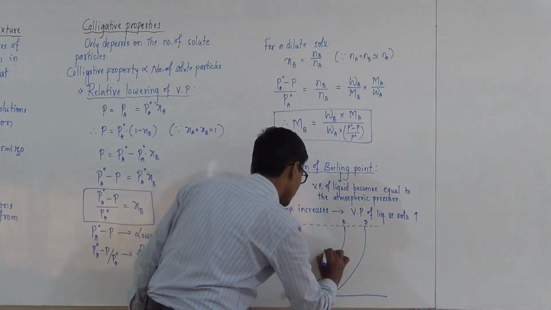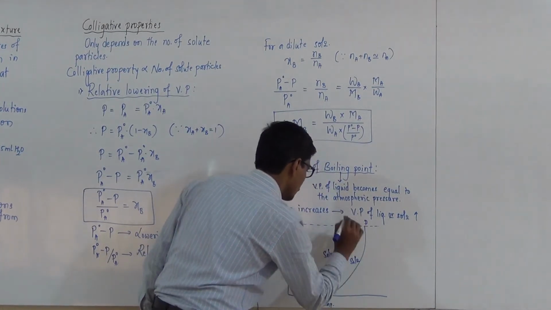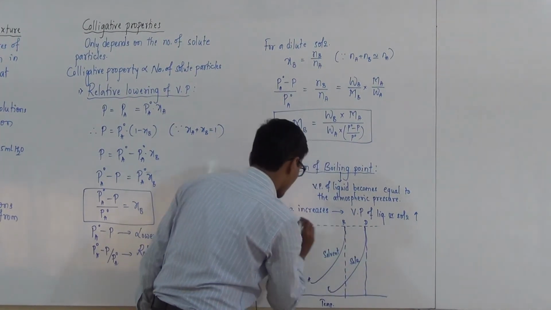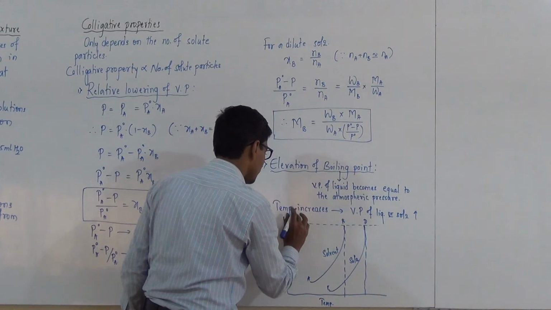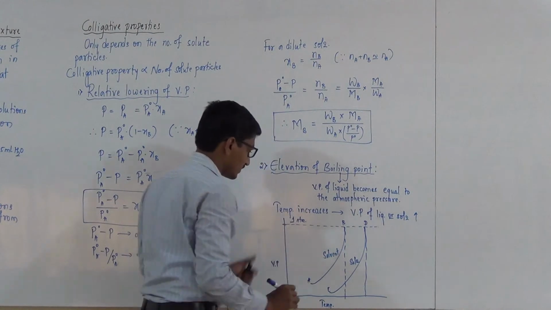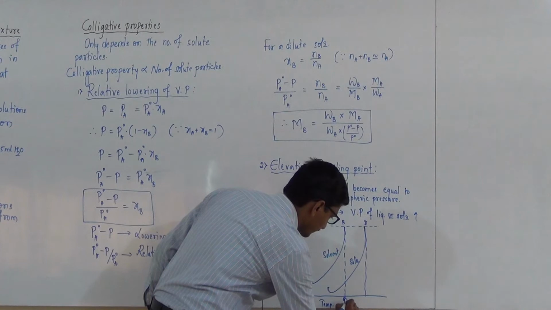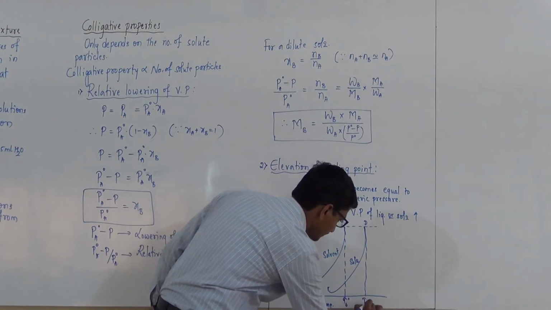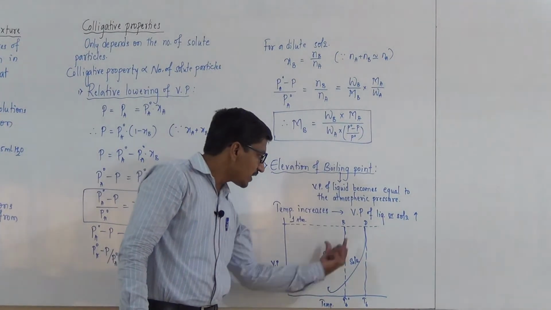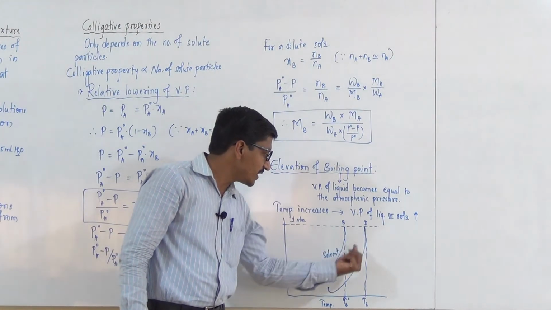This is pure solvent and this one is solution. This is 1 atmospheric pressure, and this one is TB naught and this is TB. By plotting the graph of vapor pressure versus temperature, the AB curve represents the pure solvent and the CD curve represents the solution